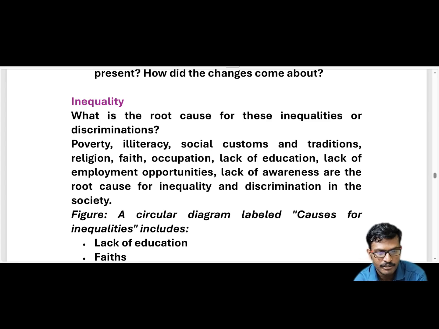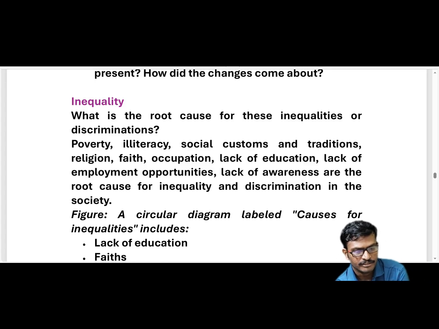Here we are going to discuss the root causes. Poverty: poor people lacking financially. Illiteracy means they are not educated. Social customs and traditions.